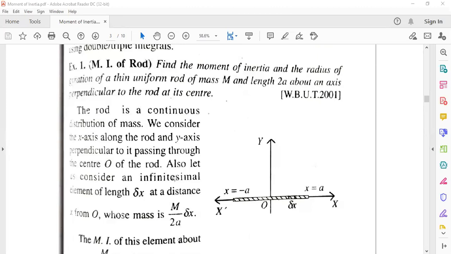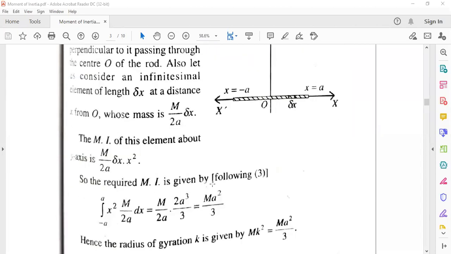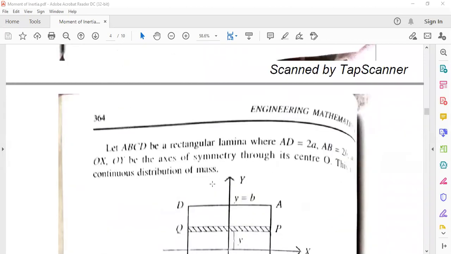Moment of inertia, don't you have any idea about the moment of inertia? In your 12th physics there was a chapter on moment of inertia, right? How to find it: I omega squared, omega equal to I. Now we are taking another example.